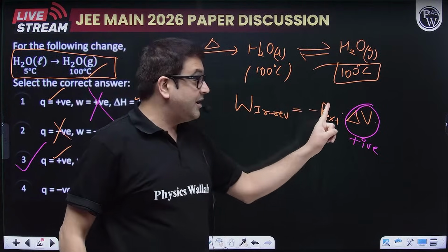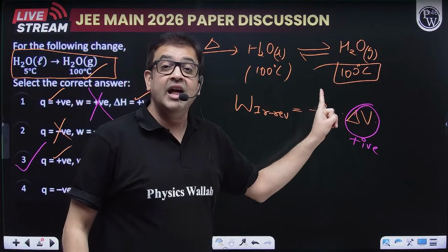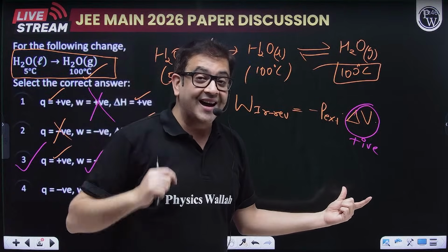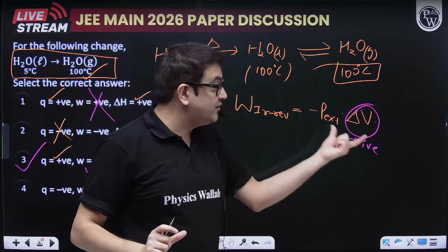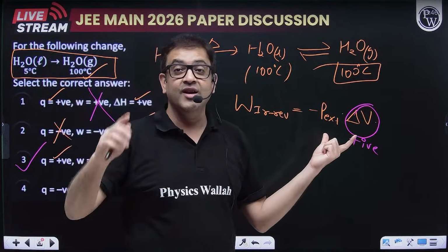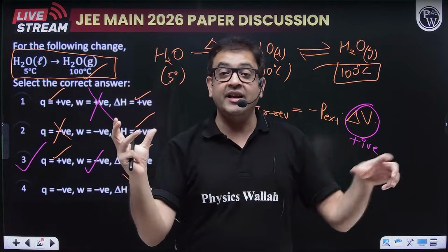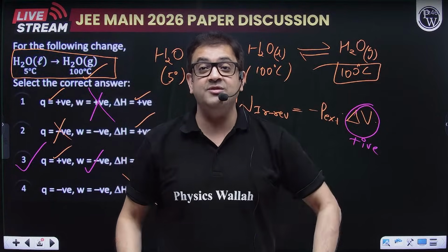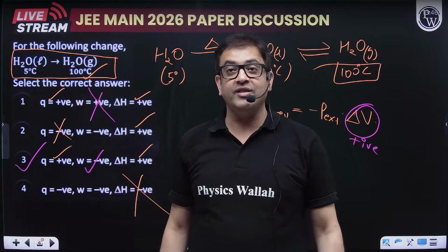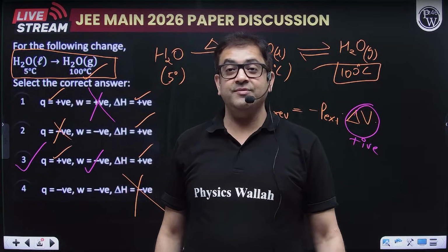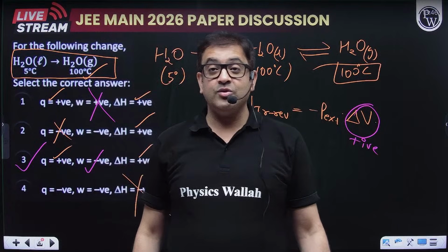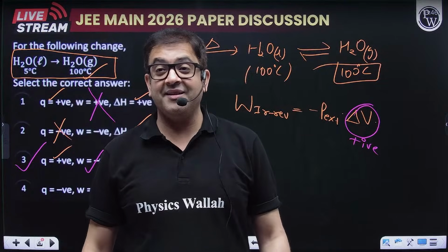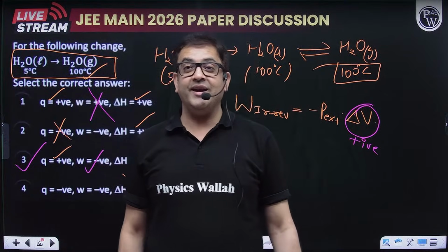Then also the formula would be minus nRT ln of final volume upon initial volume. And you tell me, if the final volume is larger, that log value will also be positive, so that reversible work will also be negative. So do not have a misconception that heat and work are the same. They are two different modes of energy exchange between system and surroundings. I hope we are clear on that, Sailesh. We can move on.